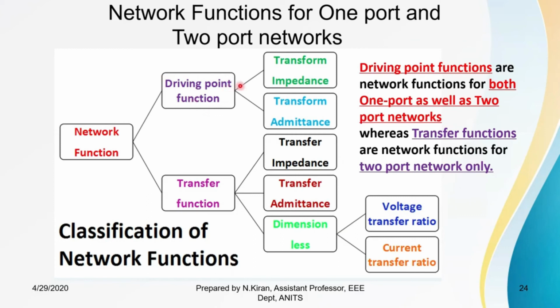Driving point function is further classified into two types: driving point impedance function and driving point admittance function. Transfer function is classified into three categories: transfer impedance function, transfer admittance function, and dimensionless function. This dimensionless function is of two types, that is voltage ratio or voltage transfer ratio function and current transfer ratio function. So let us see what these functions are in detail one by one.